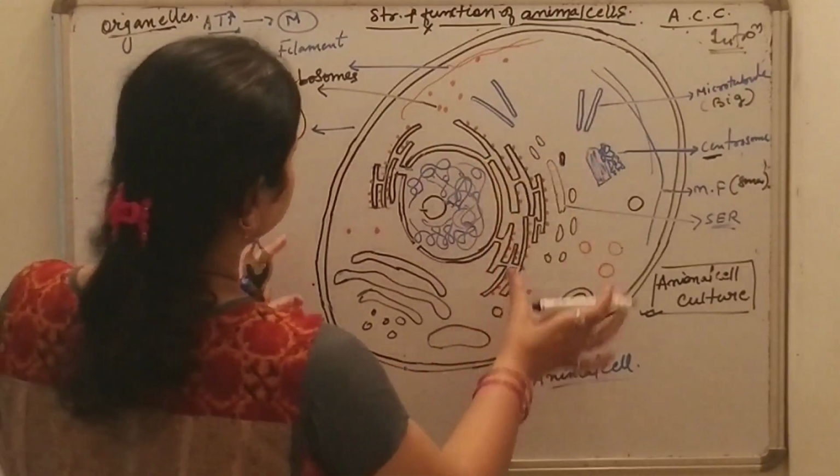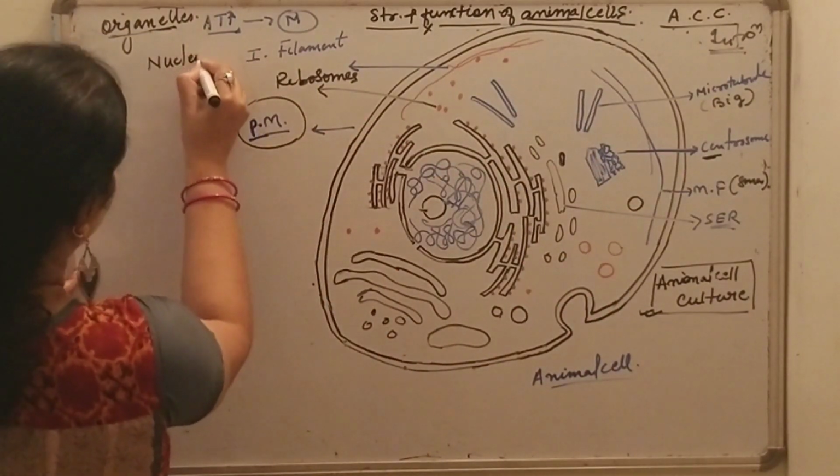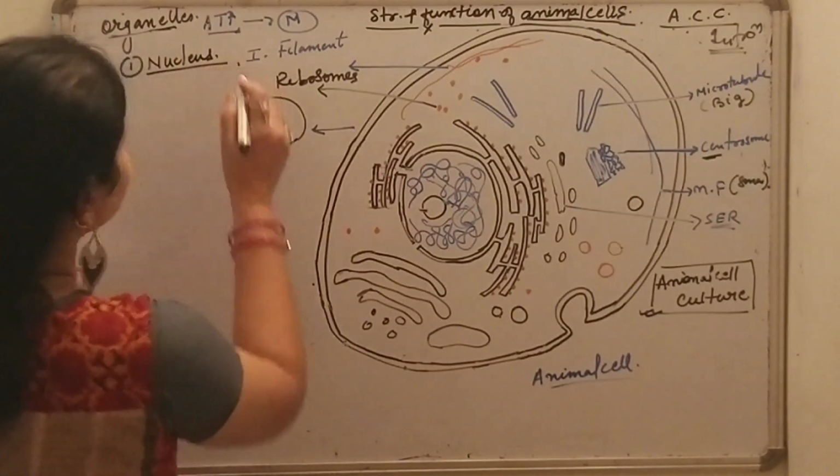So now let's start with the nucleus. The first organelle I am discussing is the nucleus. The nucleus contains the DNA.